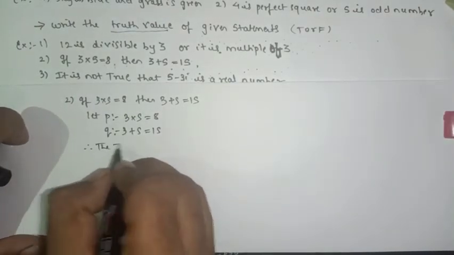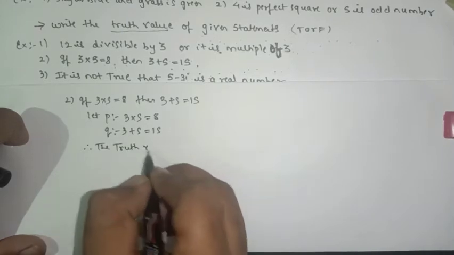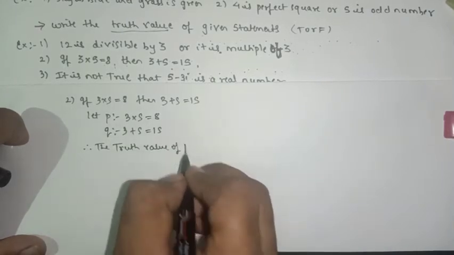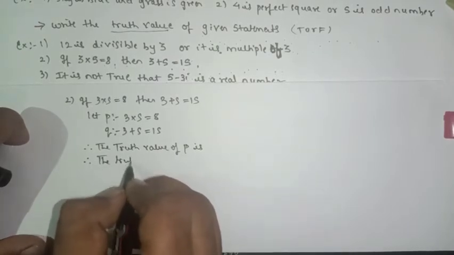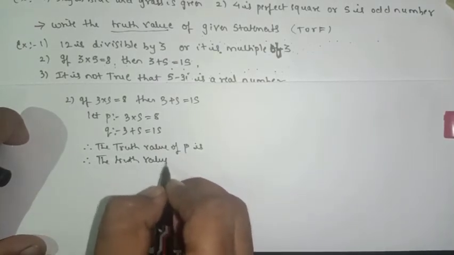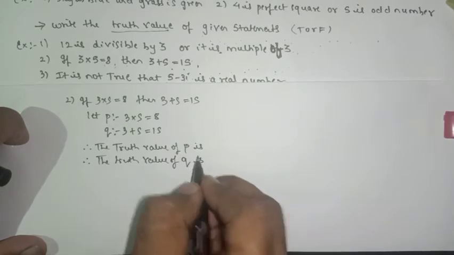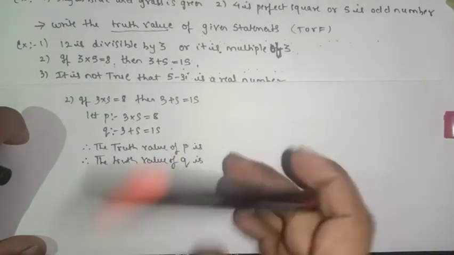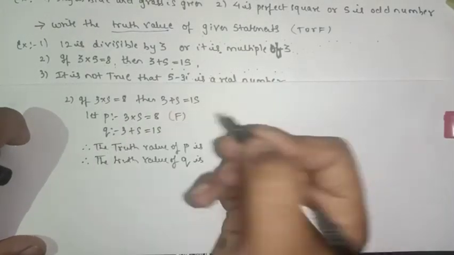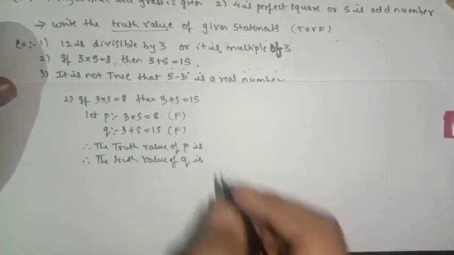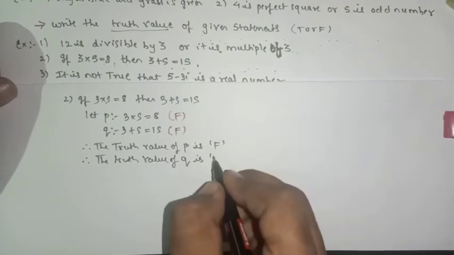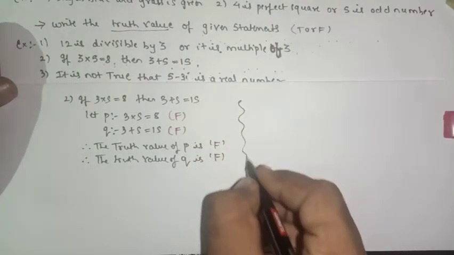The truth value of P is, and in the next step you will also write the truth value, but for Q. Is 3 into 5 equal to 8? False. Is 3 plus 5 equal to 15? False. So here it is false and false. Got the point?